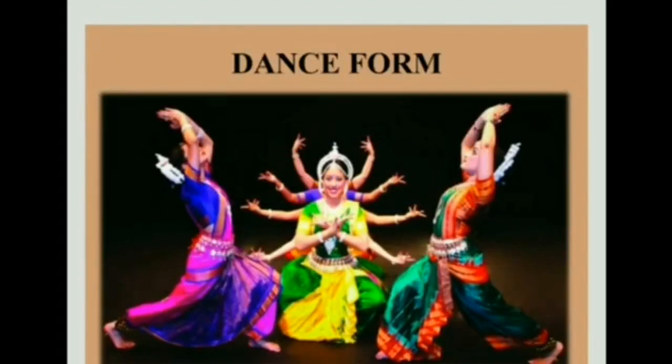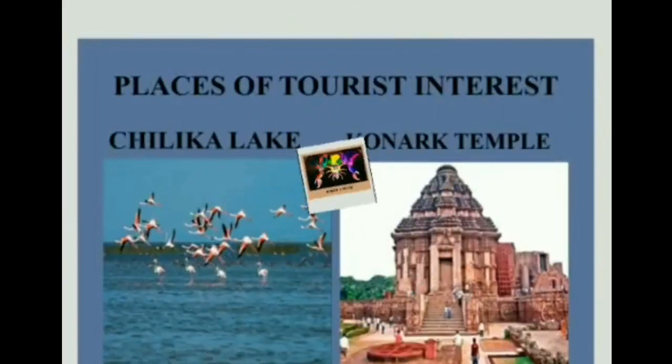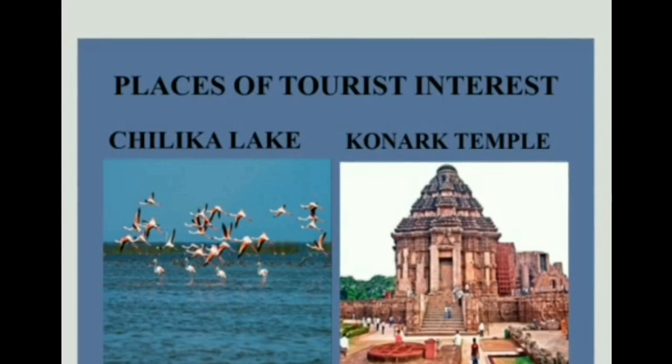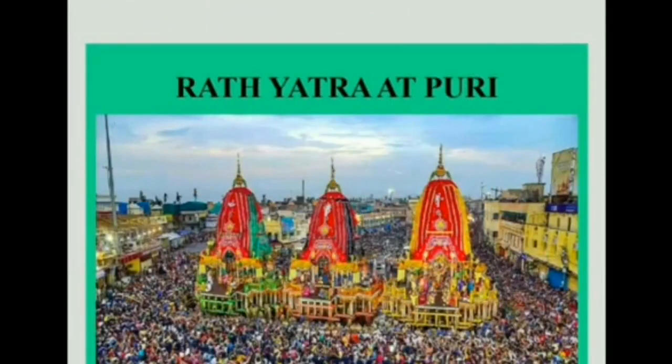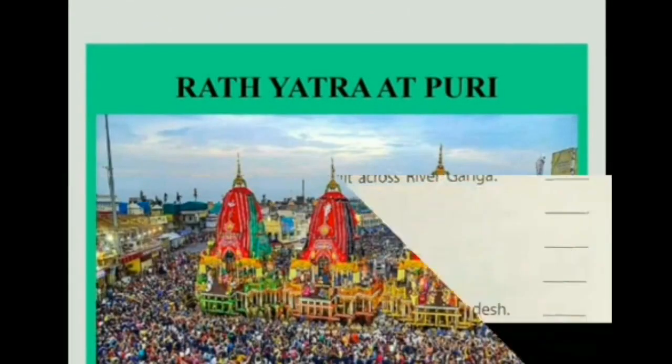Odissi is the famous dance form of the state. Places of tourist interest are Chilika Lake, temples at Bhubaneswar, Puri and Konark. People come to see the Rath Yatra at Puri.